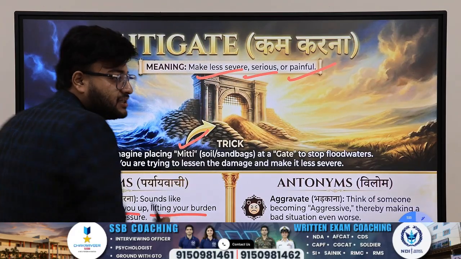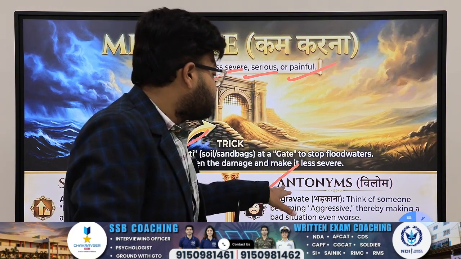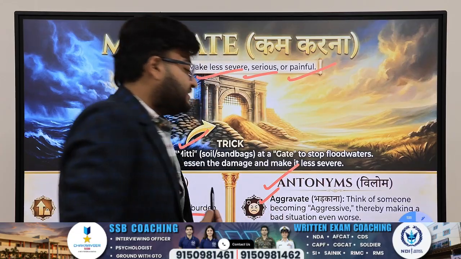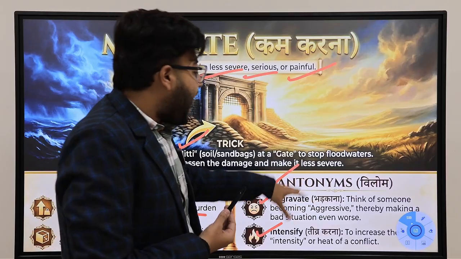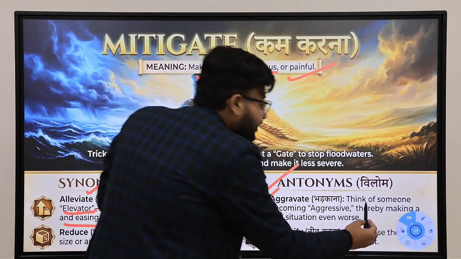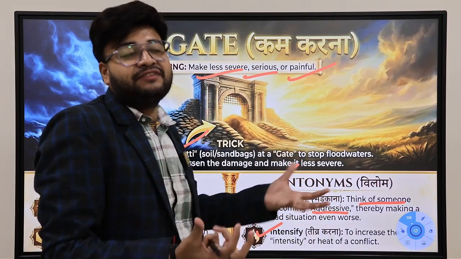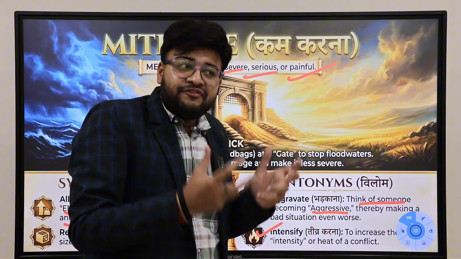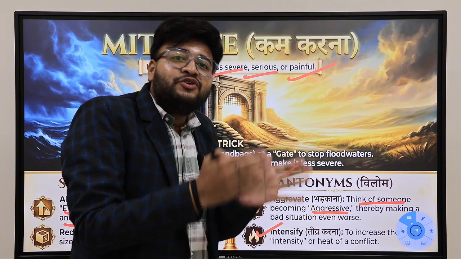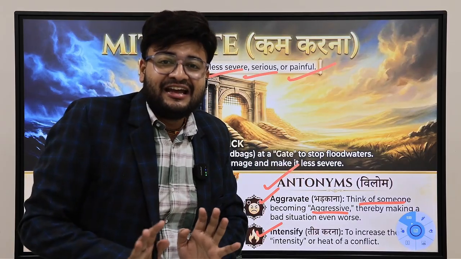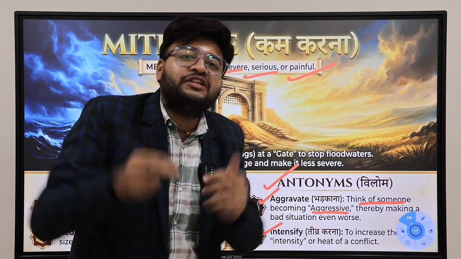Understood the meaning as well? Understood the synonyms? Let's get on with the antonyms now. Antonyms, very important, these two antonyms: aggravate and intensify. What is the meaning of aggravate and how to learn it with a trick? Aggravate means, like, try to think of a person who is very aggressive in nature. A person who is very aggressive in nature, so what will he do? In every situation, especially in every bad situation, he will turn those bad situations into worse situations. A person who is aggressive in nature will turn every bad situation into the worst situation.